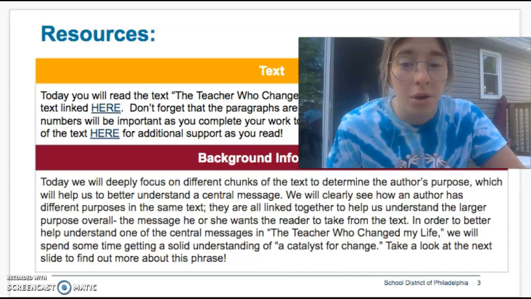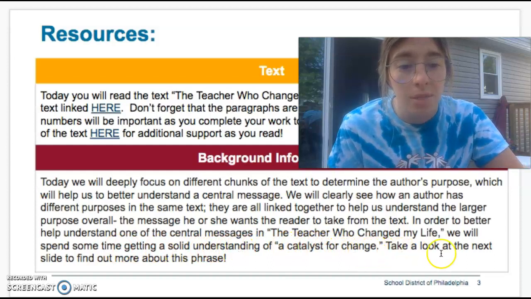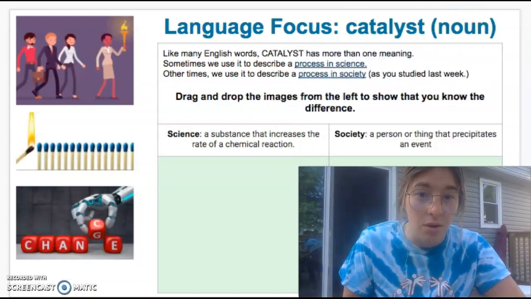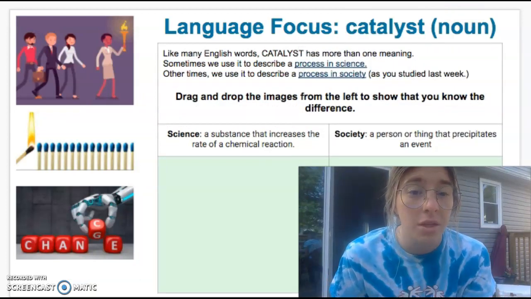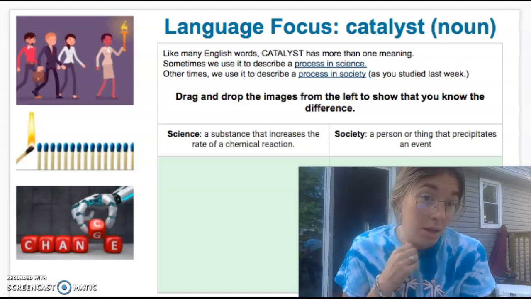In order to better understand one of the central messages in The Teacher Who Changed My Life, we'll spend some time getting a solid understanding of a catalyst for change. Take a look at the next slide to find out more about this phrase. Catalyst is a noun, and it has more than one meaning. Sometimes you can use it to describe a process in science, or you can use it to describe a process in society.